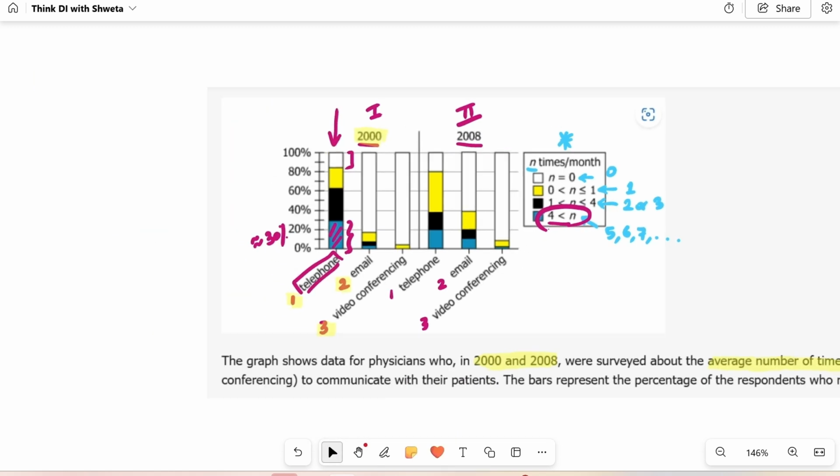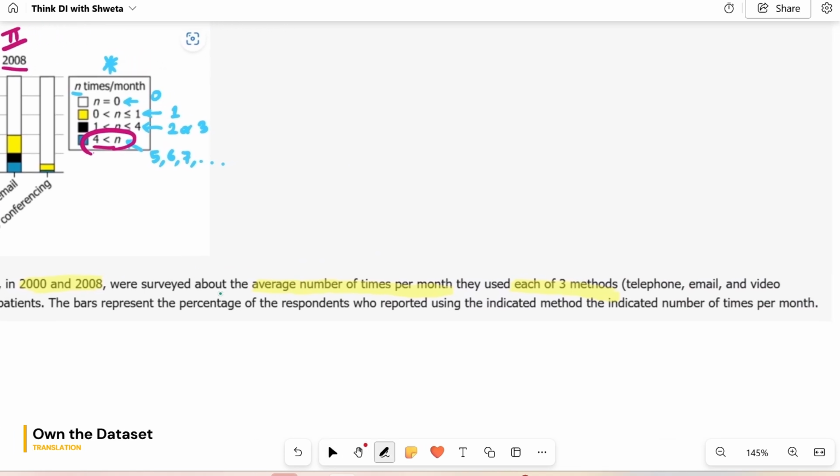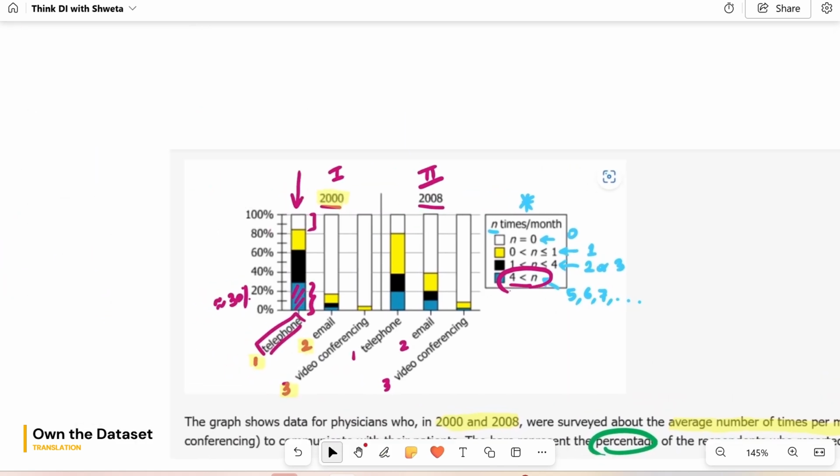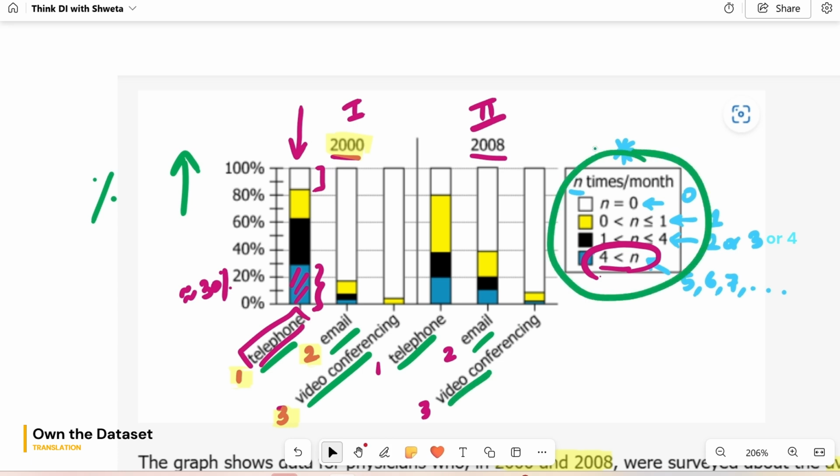Let's now try to read the rest of the text and match things. It says the bars represent the percentage of respondents who reported using the indicated method and the indicated number of times per month. Exactly what we understood. This on the left side here is percentage of the respondents only, percentage of your physicians who indicated using these indicated methods, the indicated number of times. Both things are indicated on the graph.